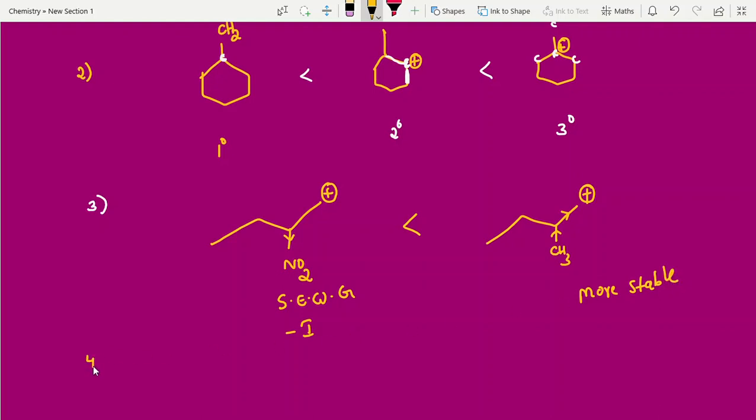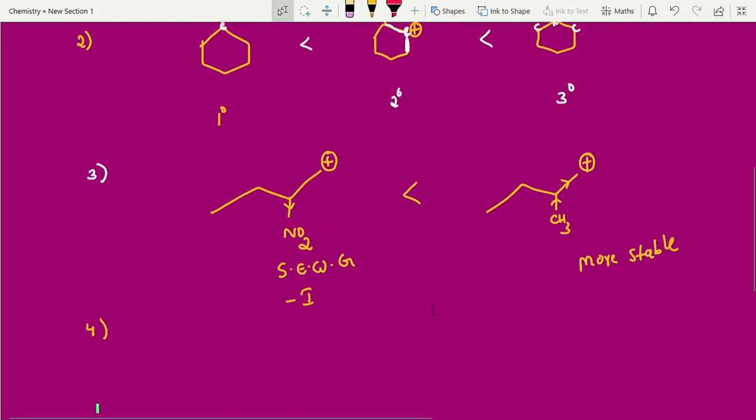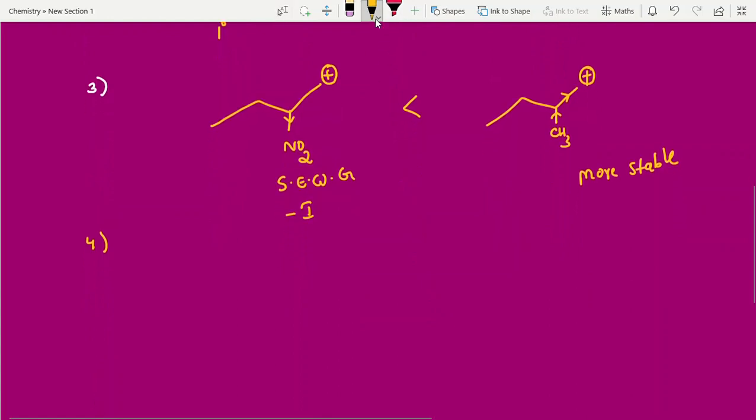Okay, now example 4. Sometimes 2 electron withdrawing groups they will give. But what is the change they will give there? Check it. So here Cl I am keeping, here positive charge, and next you can take, this is positive charge, and here Cl.